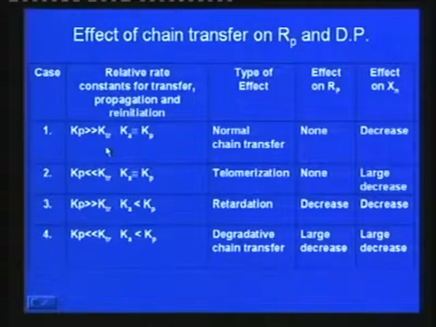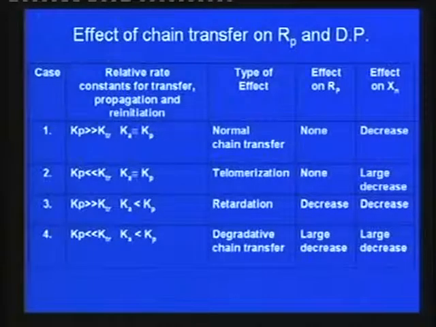Transfer reaction is also a kind of termination, killing activity, but the activity is transferred to some other species which is not accounted for. Its growth is annihilated prematurely. Transfer reaction is a kind of premature termination, which is not a desired situation. So that is a transfer reaction.